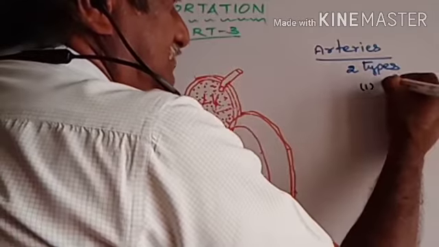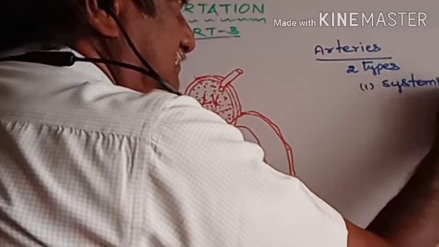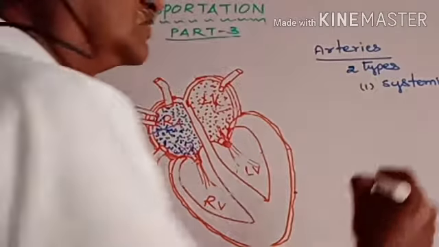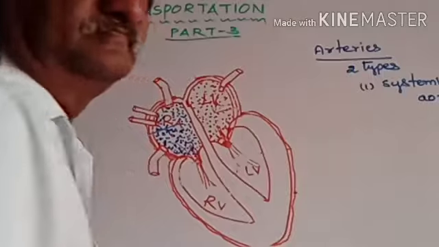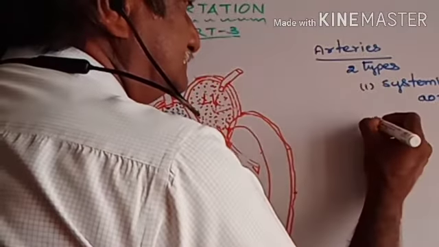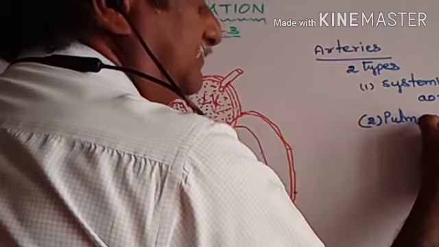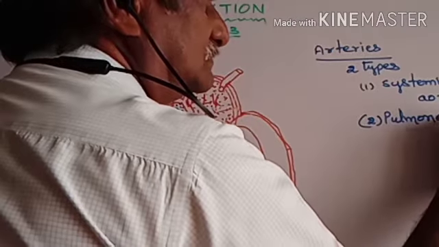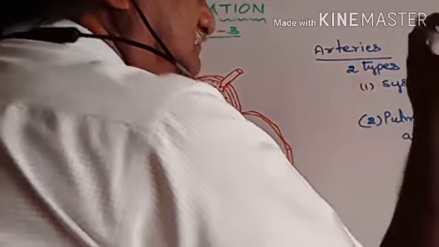First one, systemic aorta. Second one, pulmonary artery.